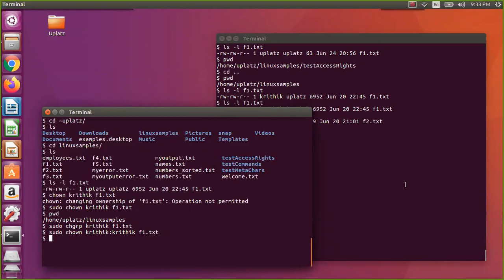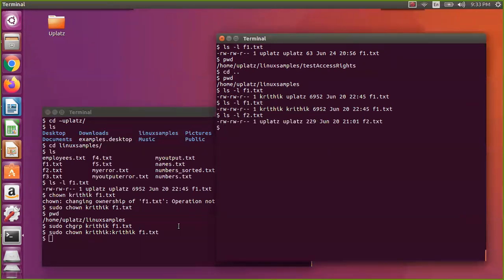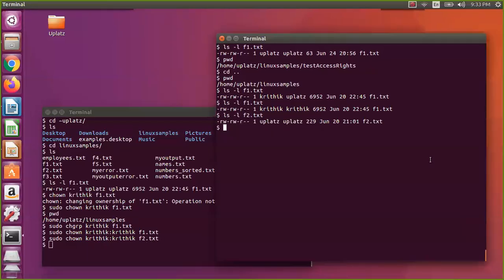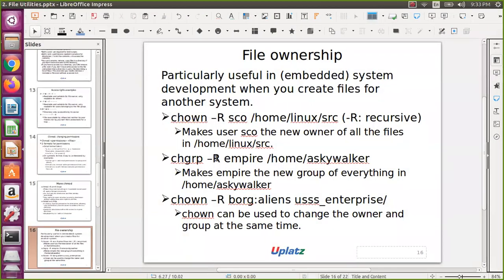Oh, this is not f1, this is for f2. So I say f2. Now if you see f2, it got changed. After that the remaining things apply the same. You can explore more on that. So this is change owner and change group, and that's what we have seen.